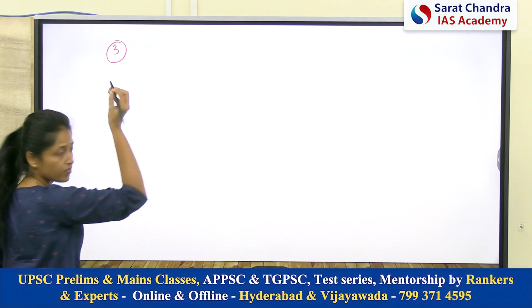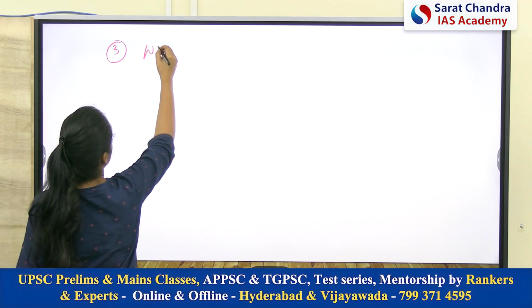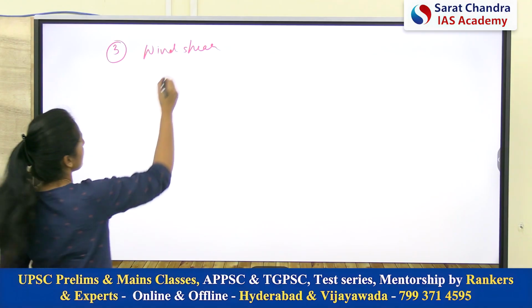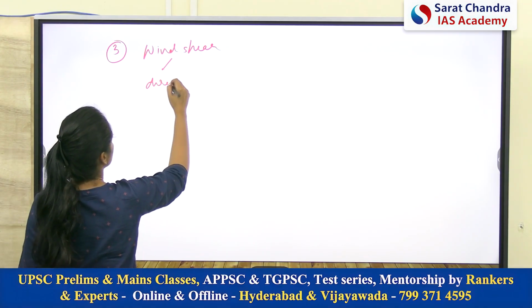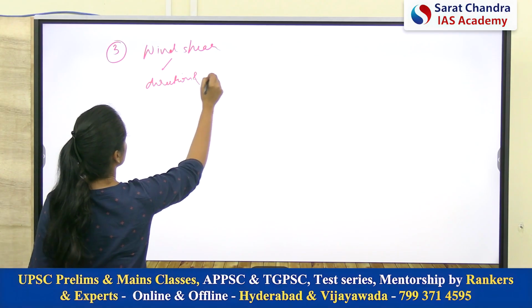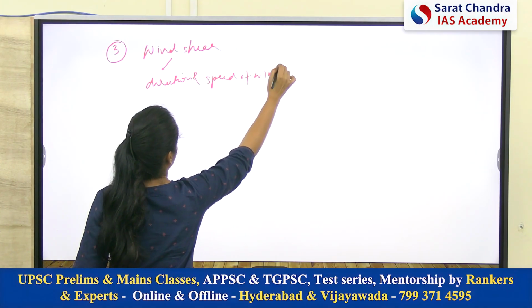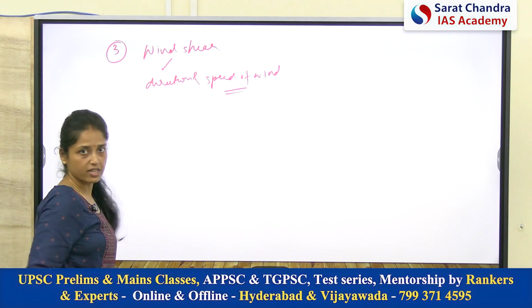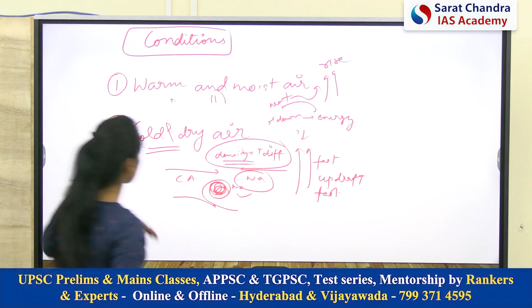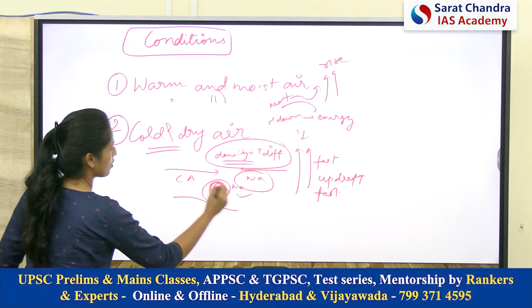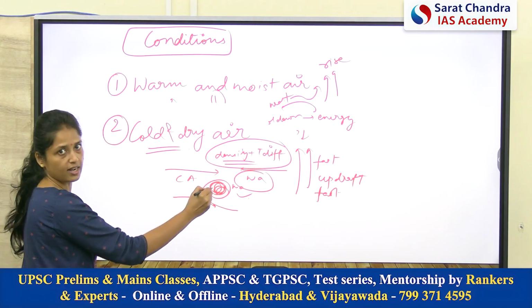Now, coming to the third condition. So, the third condition we can call wind shear. So, basically what is wind shear? Wind shear is the change in direction and speed of wind. So, what is the purpose of wind shear? See, as we already discussed, because of this cold and dry air, there will be circular rotatory motion in the horizontal direction.